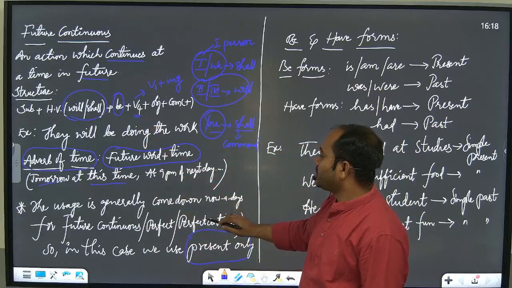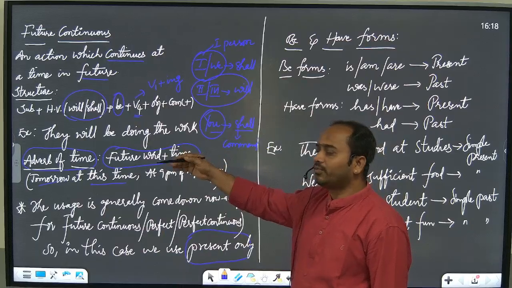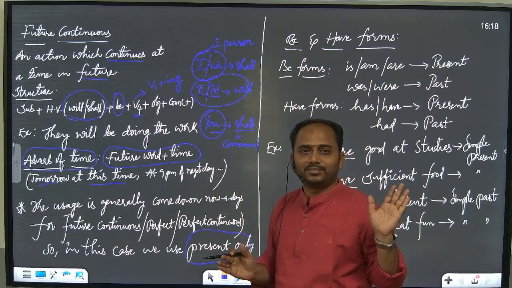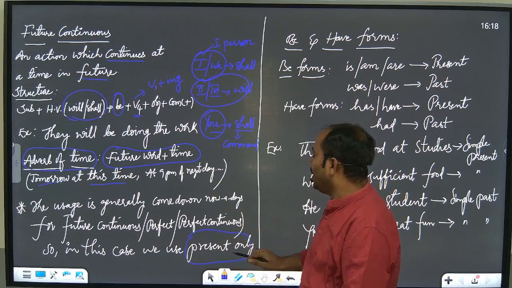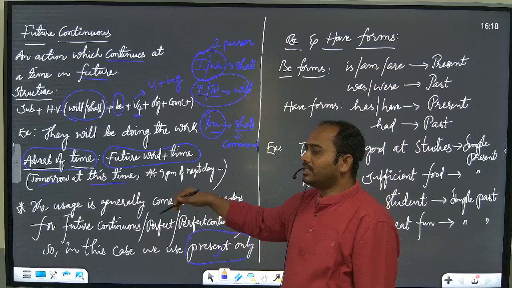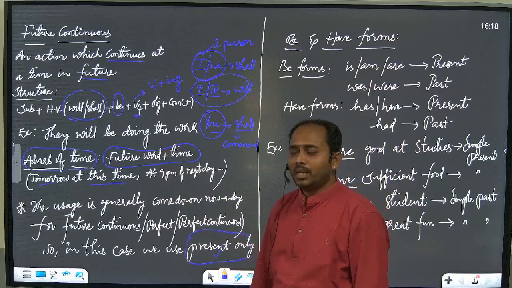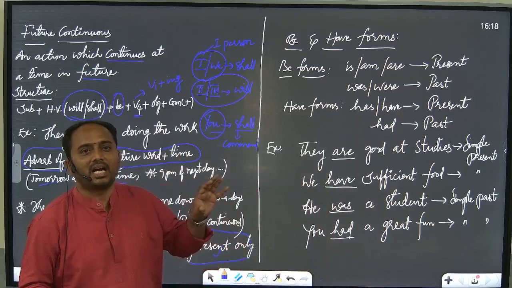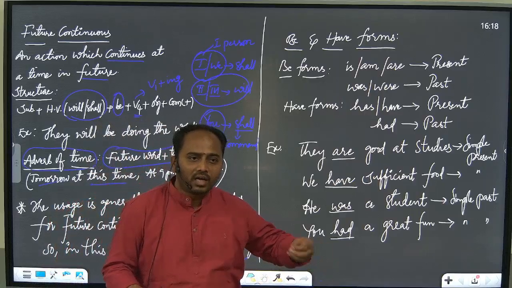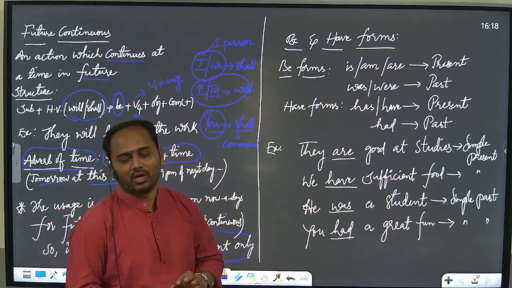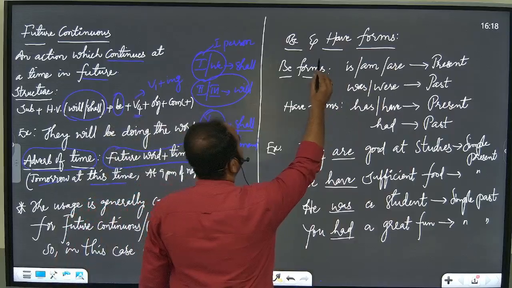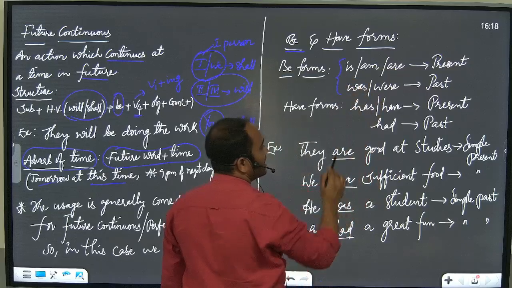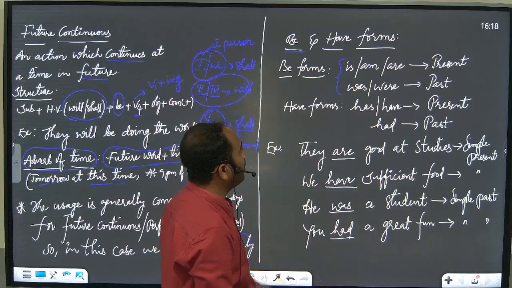And of course, as I mentioned already, nowadays we are not using the continuous, perfect and perfect continuous of future majorly. In place of that we hardly use the present tense or simple future tense itself. But here, sometimes there are certain be forms or have forms to be used in the present, or sometimes to indicate the future or past also. So what are the be forms? Is, am, are, or was, were. These are the be forms.